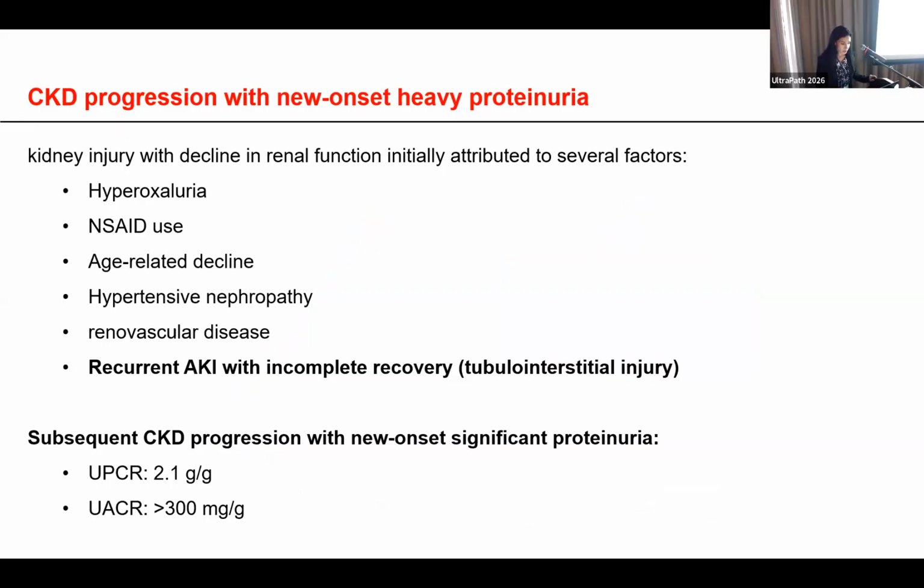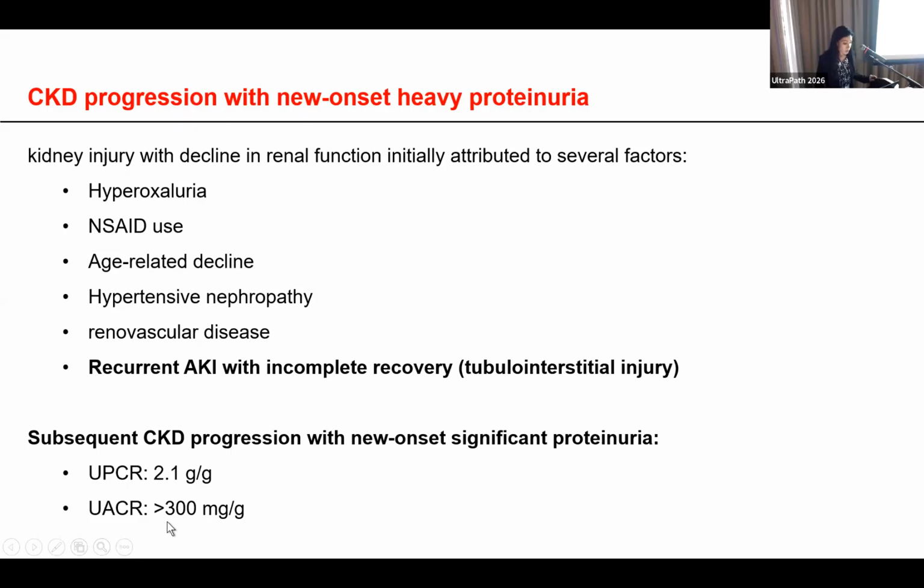So we are dealing with a case of kidney injury with rising creatinine level that was initially attributed to several chronic factors like the enteric hyperoxaluria, the chronic use of NSAID, the age-related decline of the renal function, hypertensive nephropathy, and possible renovascular disease, in addition to the recurrent AKI event with incomplete recovery that contributed to the tubulointerstitial injury. However, his chronic kidney disease subsequently progressed with new onset significant proteinuria.